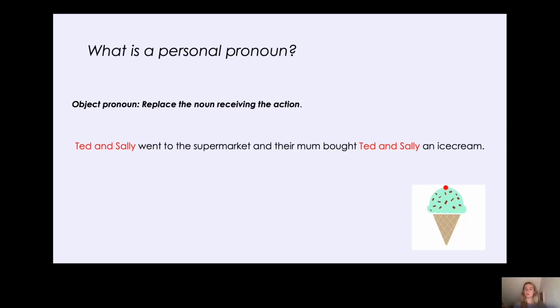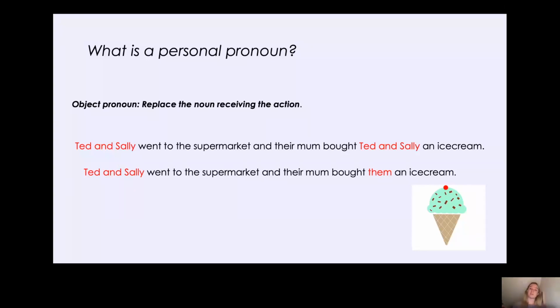What could we choose? Well, we could have Ted and Sally went to the supermarket and their mum bought them an ice cream. Because there are two of them, Ted and Sally, their mum bought them an ice cream. If it was just Ted that went to the supermarket, his mum would buy him an ice cream. And if it was Sally that had been bought the ice cream, the mum would have bought her an ice cream. So they are the object pronoun because they are the ones receiving the action. So their mum has bought it for them, but they are the ones that are going to eat it.